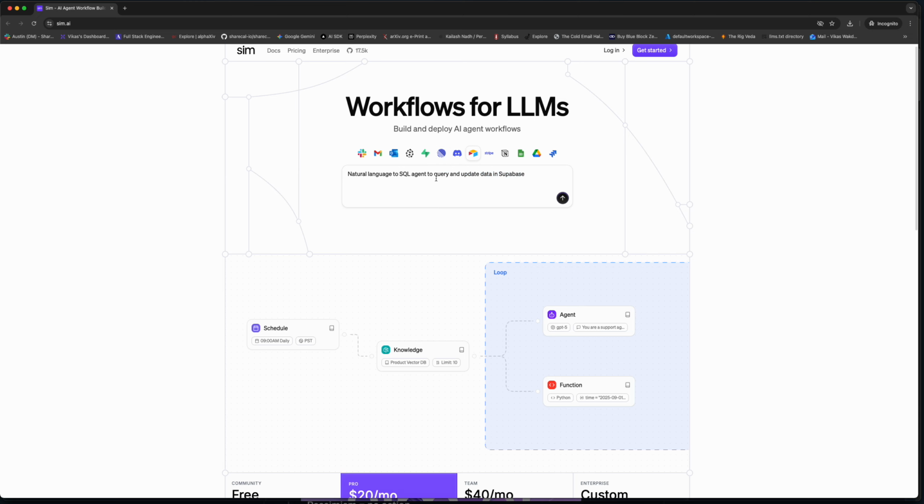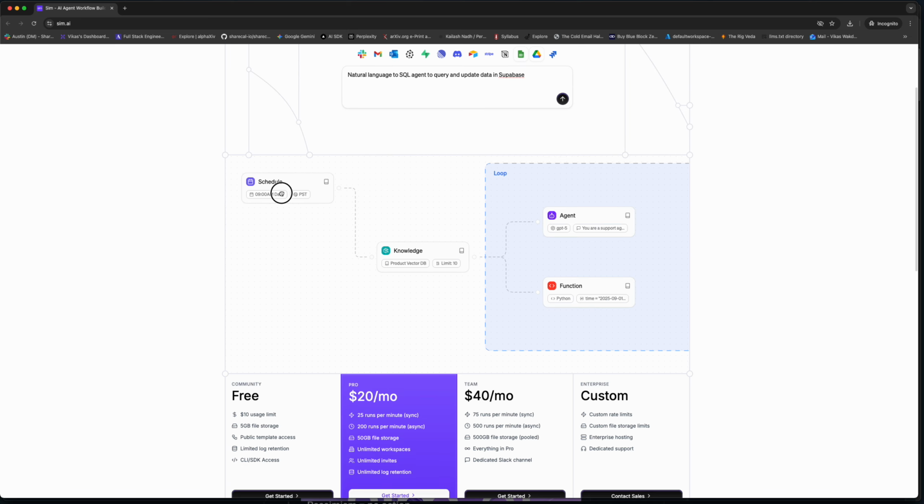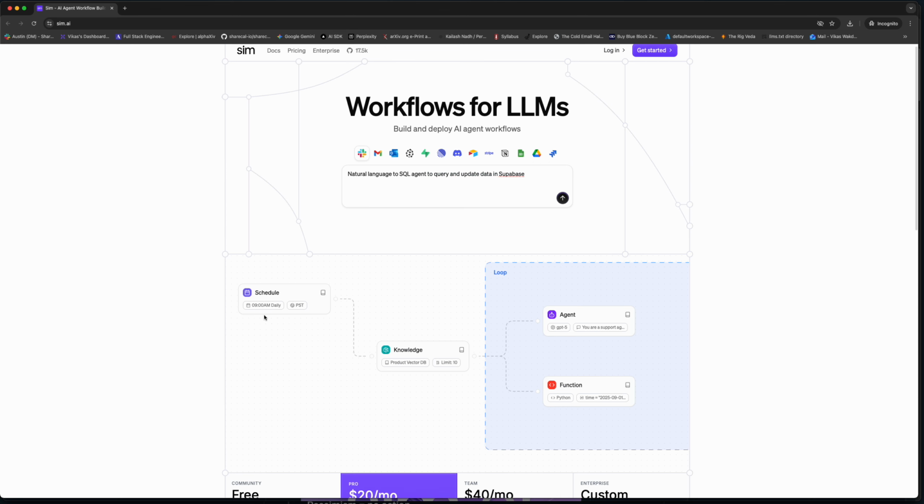Now you might have got a hang of what they are doing. So now let's explore further. You can see here they have given one example, a workflow for scheduling. Here you can see schedule 9 a.m. daily, and the time zone is PST, Pacific Standard Time, and it queries the knowledge, and the knowledge is a vector DB with a limit of 10. Now what does this vector DB have? It has knowledge about the person who is scheduling the meeting. It will go in a loop.